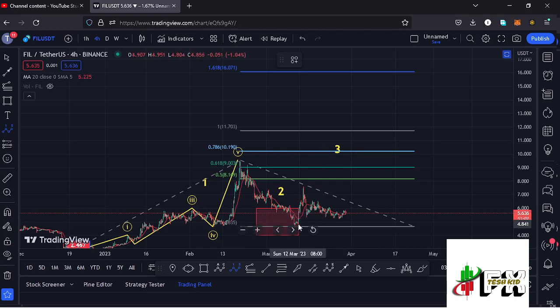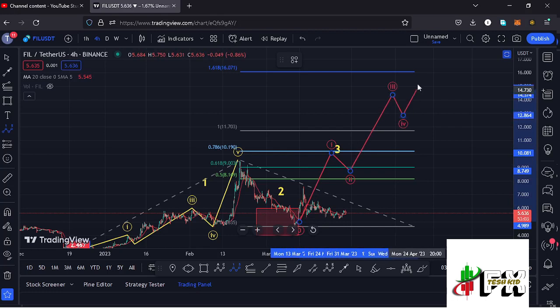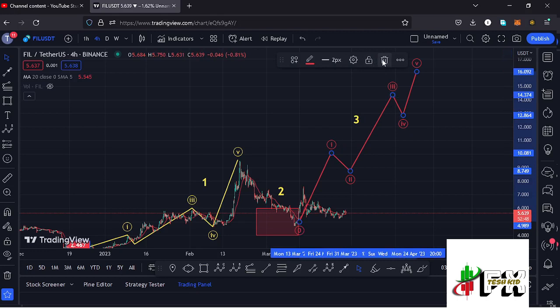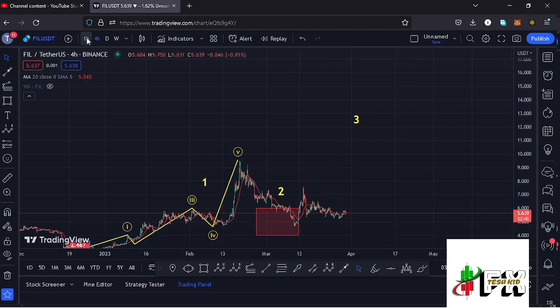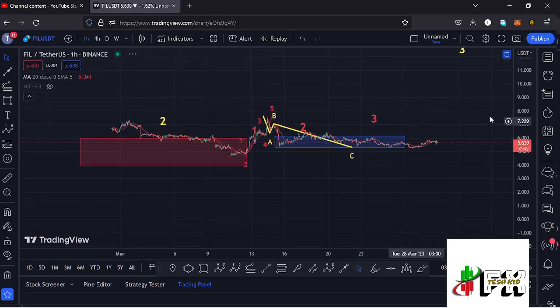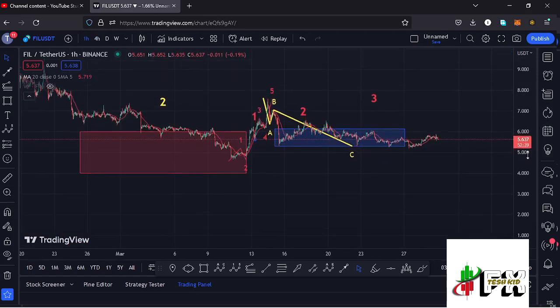And because of its impulsive nature, I'm also expecting to see fractal waves in formation, having the wave 5 fully maximizing our target areas and also giving us the high for that larger Elliott wave count 3 to the upper side. And it is this micro Elliott wave count within the formation of this wave 3 that is going to give me the short-term scenarios, and I believe that is better seen here on the 1-hour chart. So jumping to the 1-hour chart for further analysis and to give you the short-term scenarios.